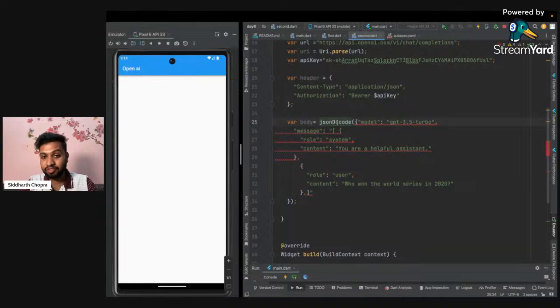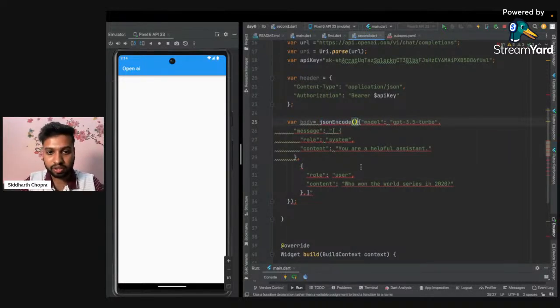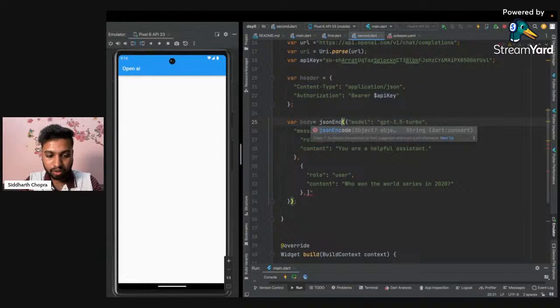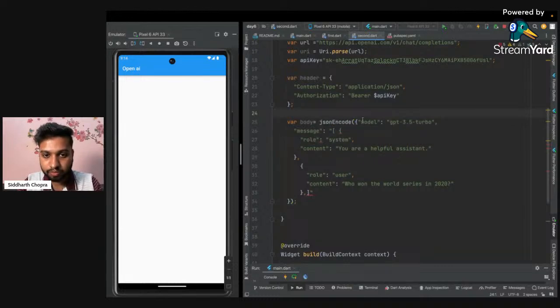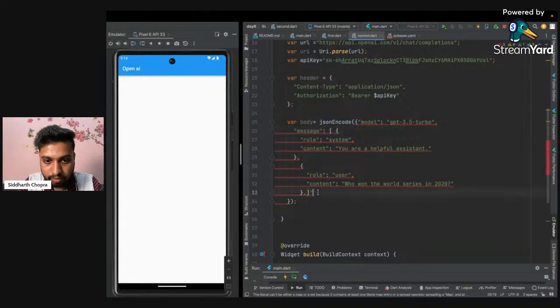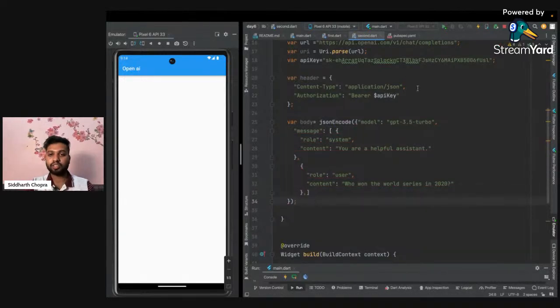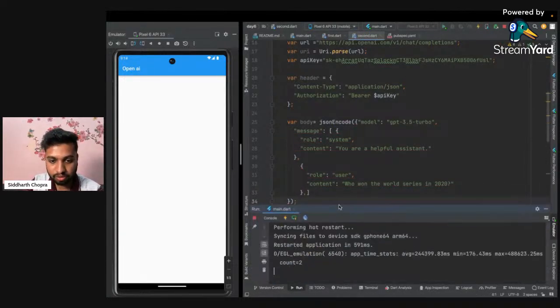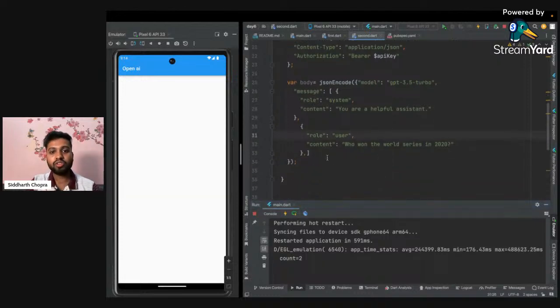So we don't have to use decode, because we are converting this string to JSON, so instead of using decode, we should use the encode function here. My bad. So I'm just changing this code to encode, but again it is showing an error. Okay, so we have to not use this. Now it is working fine. Just running it again to check it. Okay, now it is working fine.